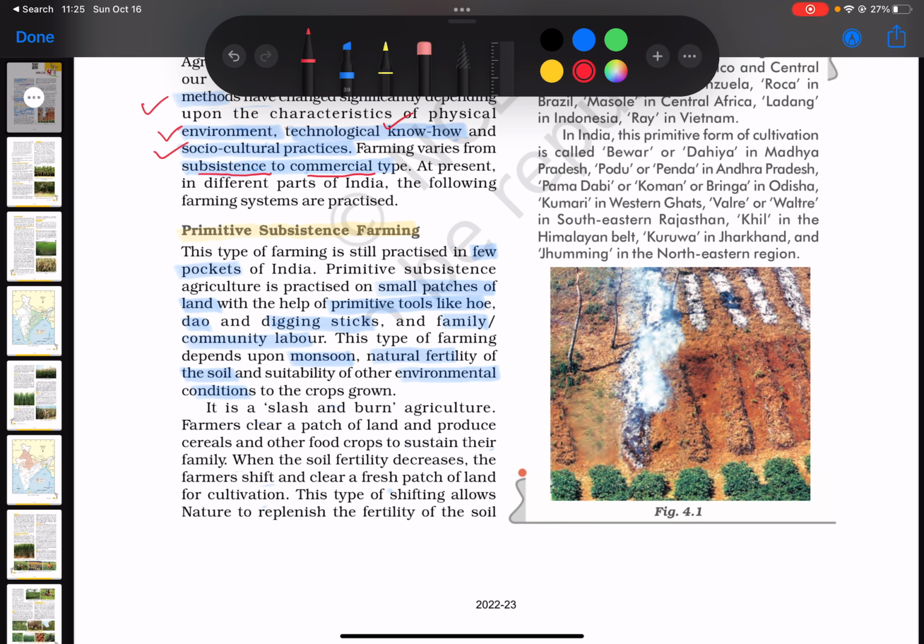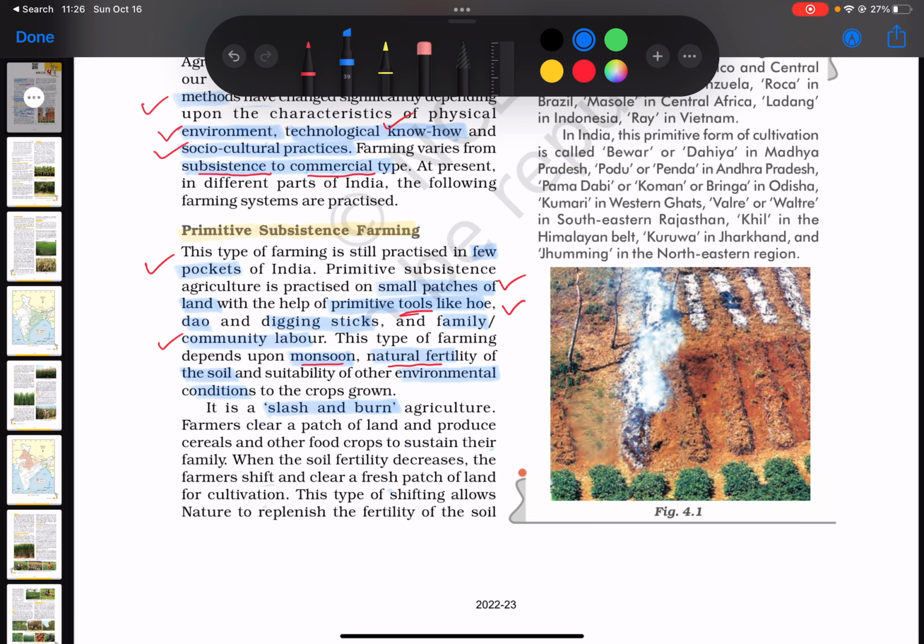First is that it is not practiced widely, only in a few pockets of India. The kind of land used is small patches of land. The tools that are used are very primitive, like hoe, dao, digging sticks, and the labor or the people that are involved, it mostly is family and community. In terms of the environmental condition, it depends on the monsoon and natural fertility of the soil and the suitability of other environmental conditions. It is a type of slash and burn agriculture.